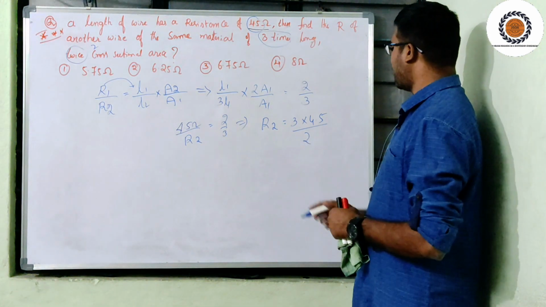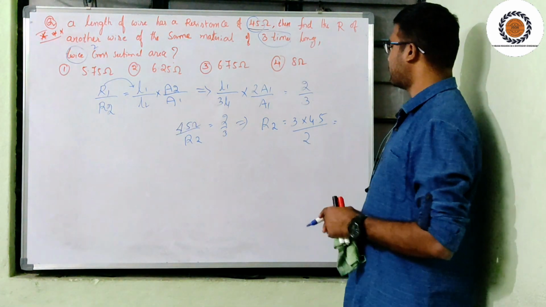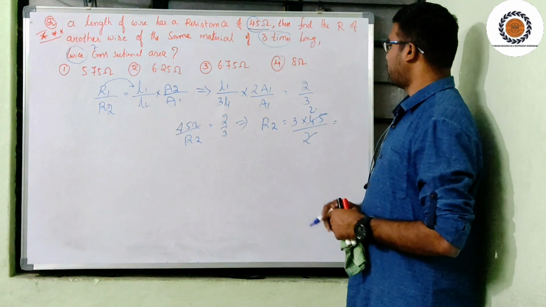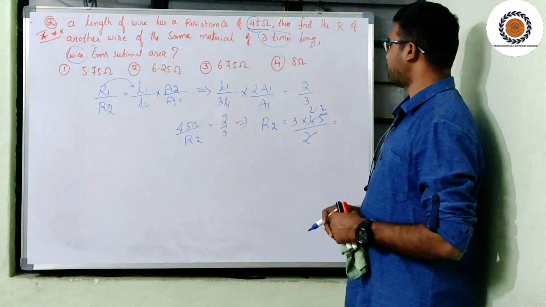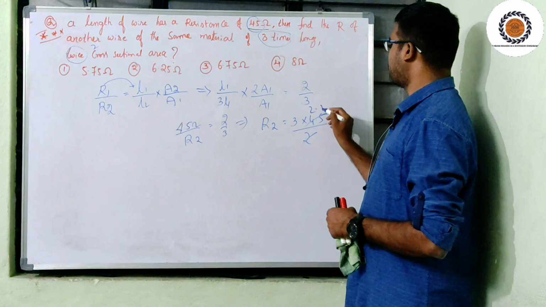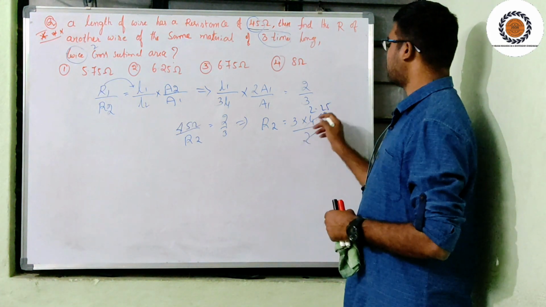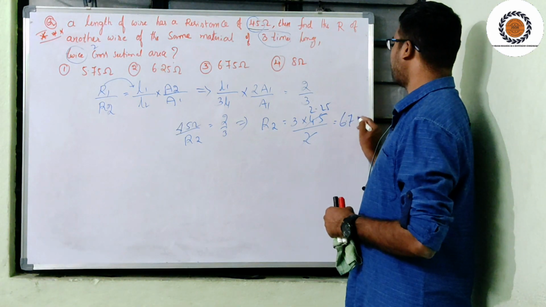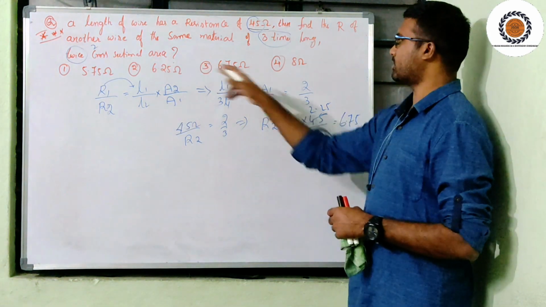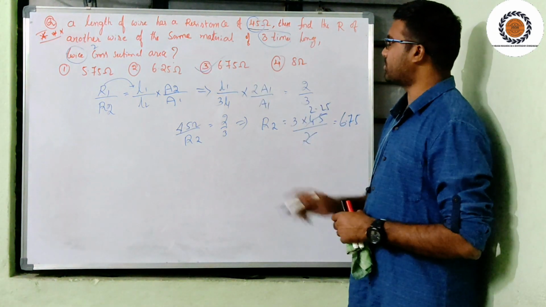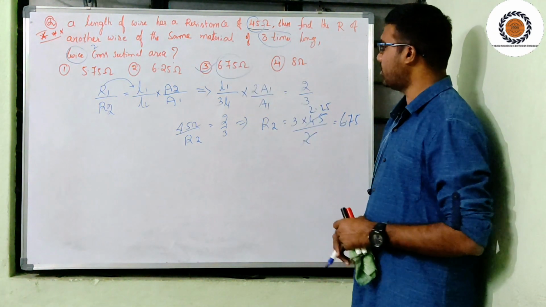If you calculate this, how much will you get? Half of 4.5 is 2.25, then 3 times that is 6.75. Which one is the answer? C, the third option. 6.75 ohms is the resistance.